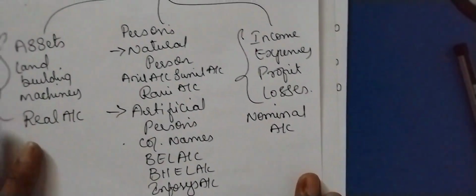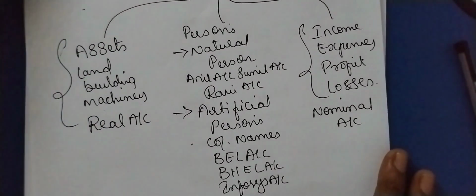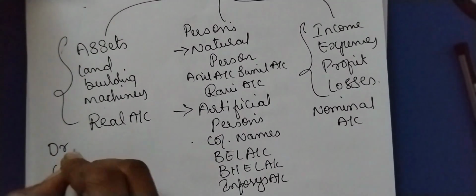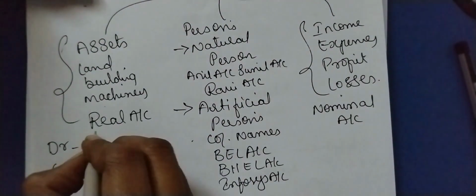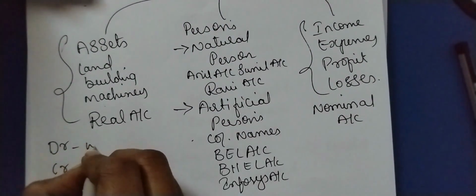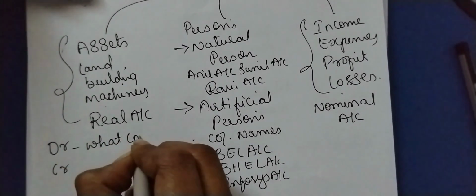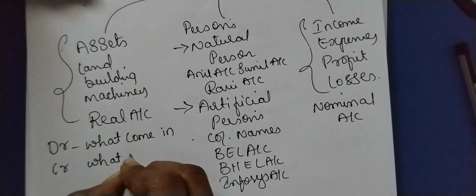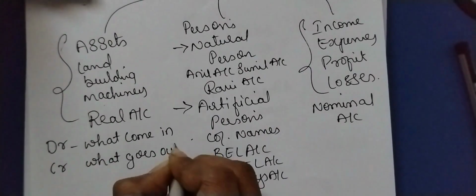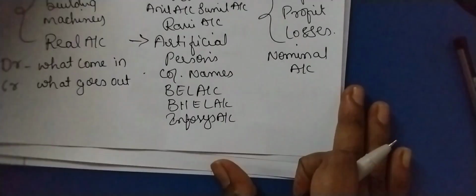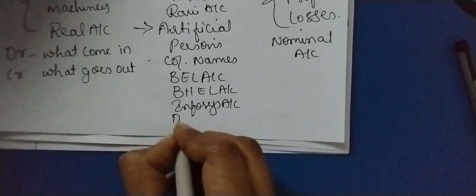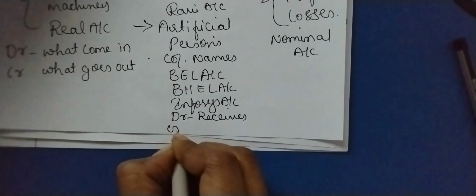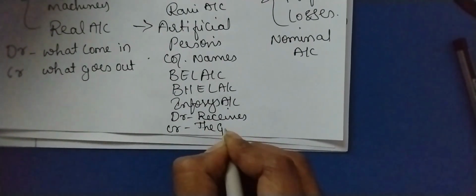Now, what is the rule? How are we applying the debit aspect and credit aspect? Every account is affected with debit and credit. For assets, a real account, you debit what comes in and credit what goes out. For personal account, you debit the receiver and credit the giver.